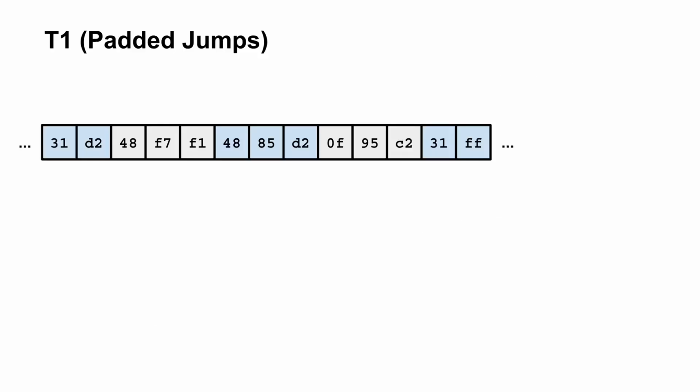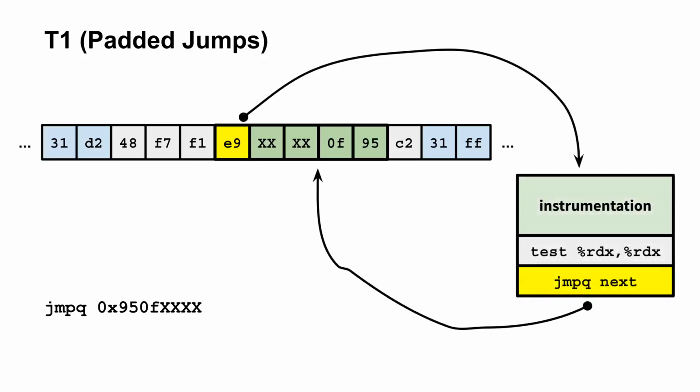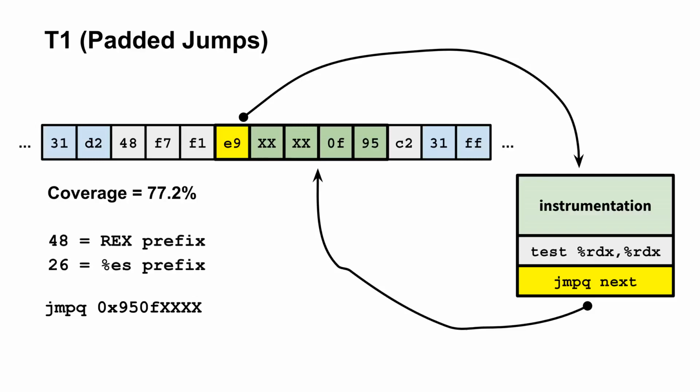The first instruction patching tactic is T1, otherwise known as padded jumps. The T1 tactic is an extension of baseline instruction punning. In the case of the baseline, we attempt to insert a jump to a trampoline by replacing the patch location instruction with the E9 opcode. This will sometimes fail, leading to poor coverage. However, under the x86, more than one encoding of the jump instruction is possible. For example, the x86 supports several instruction prefixes, such as the rex prefix or segment selector prefixes, and these can pad the size of the jump instruction without affecting its semantics.